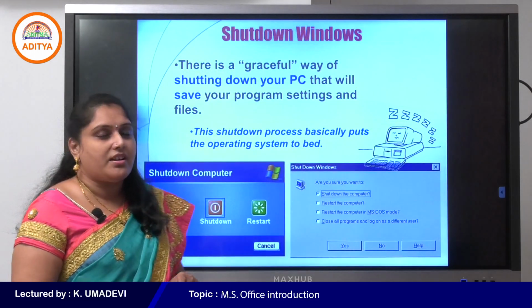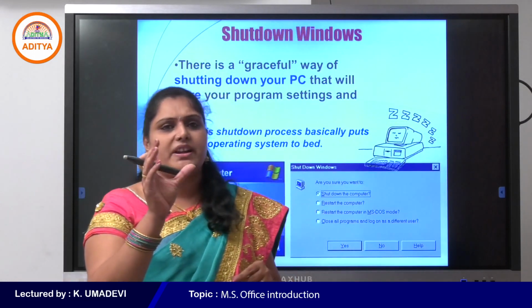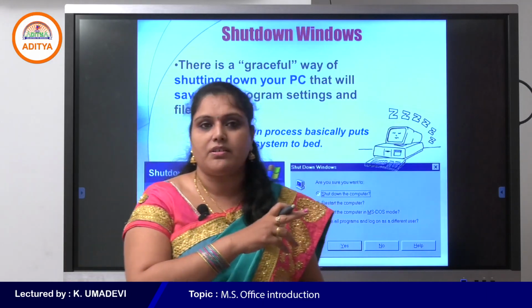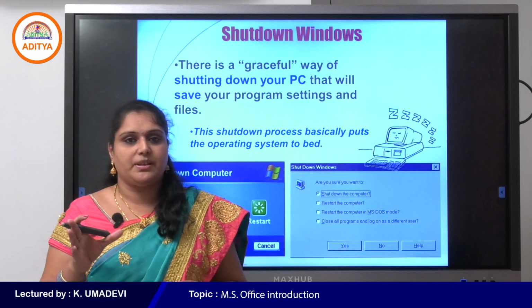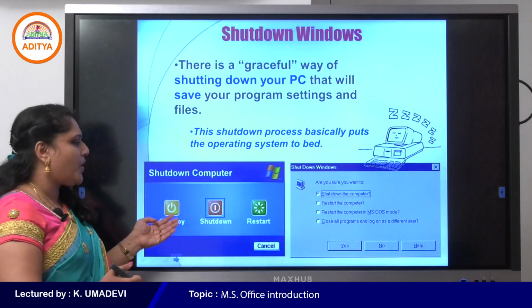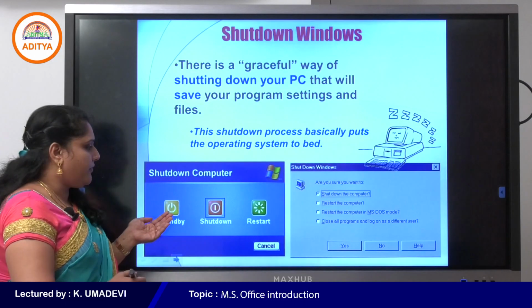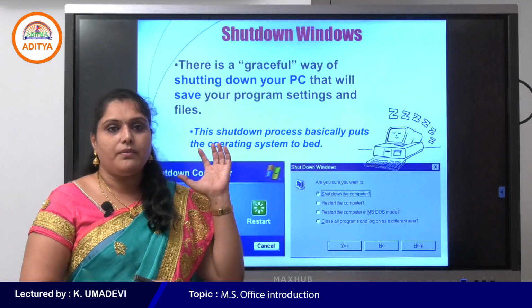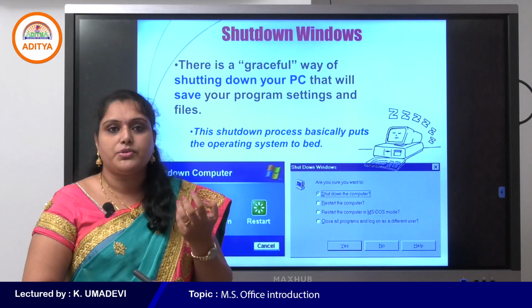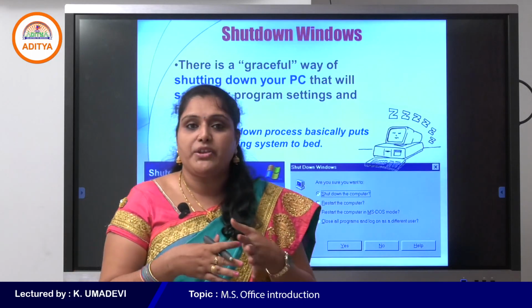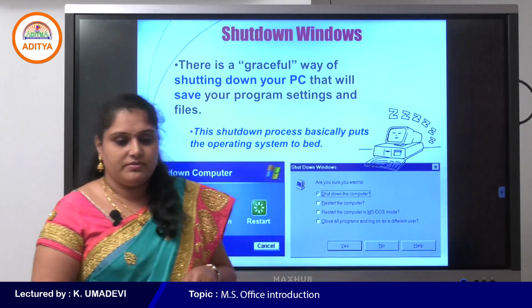And last but not least, the Start menu. We have different types of buttons like shutdown, restart, log off, etc. to turn off and log off the computer. Am I right? We have so many types of buttons like restart, shutdown, standby. These are the various buttons which are used to close particular windows or to close the system, or we can restart it by using the restart button.